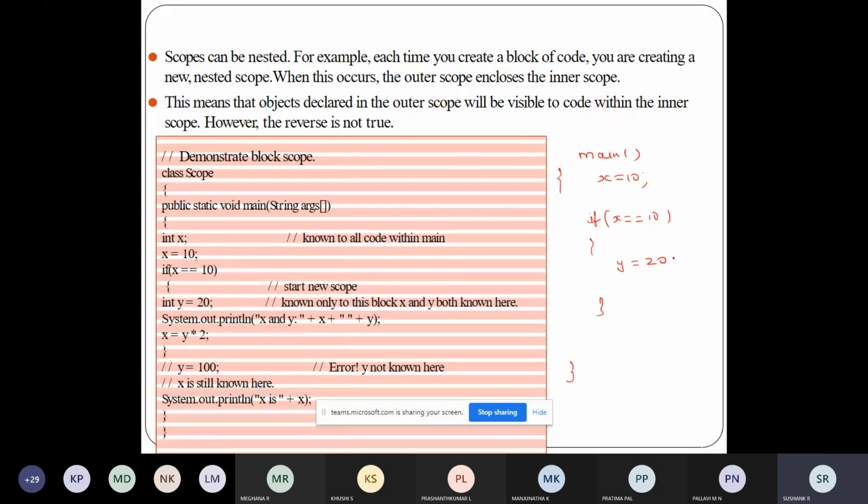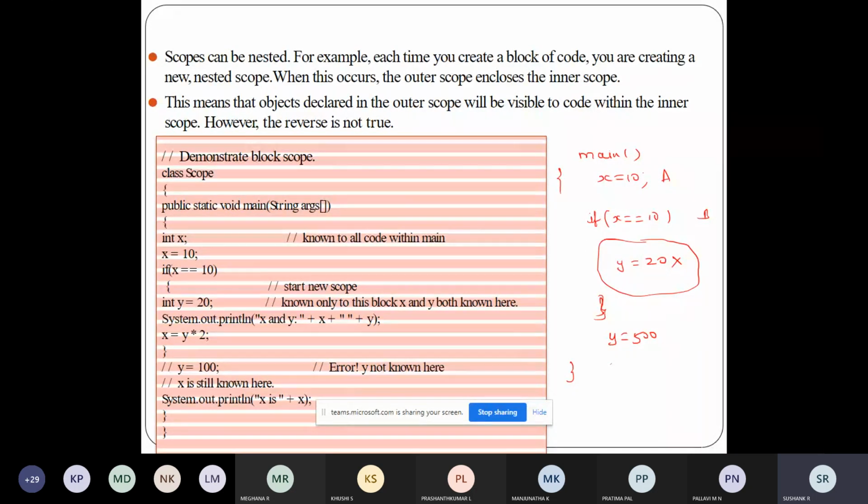So this variable y is used only within the if block, between the beginning of the if block and the closing of the if block. Outside this area, if I try to access y is equal to 500, I will get an error because it doesn't know where y is. Assume that this is B section and this is A section. I can access a person within this area itself, within the if block only. Outside that, if I try to access y, I will not find him.